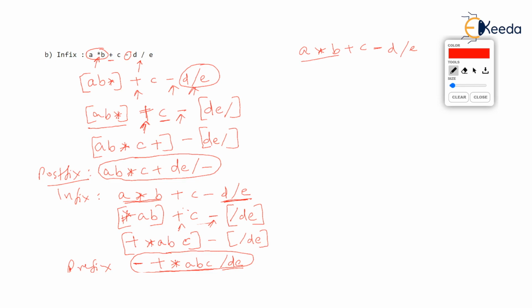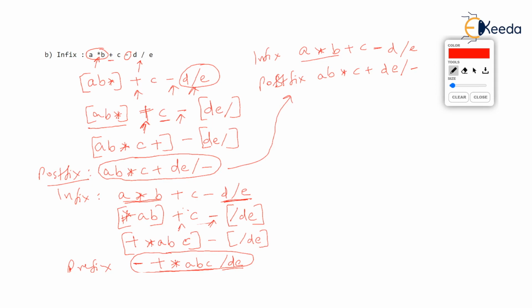But now for this infix, see the equivalent postfix that we already found. The postfix is AB star C plus DE slash and minus. Try to understand what will happen if you are asked to evaluate this postfix.